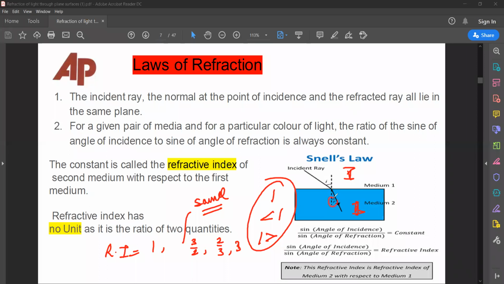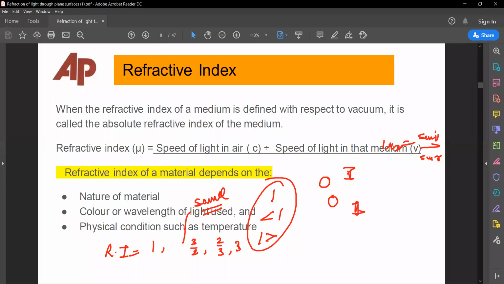Angle r is formed in medium 2 and angle i is formed in medium 1. So 1mu2 equals sin i upon sin r, and this is also the refractive index of the second medium with respect to the first medium. Is that fine with you all?